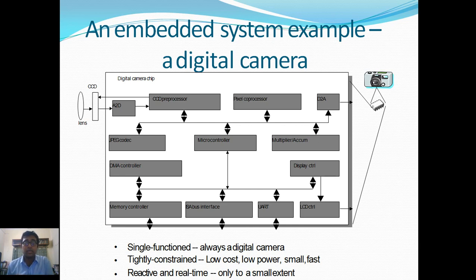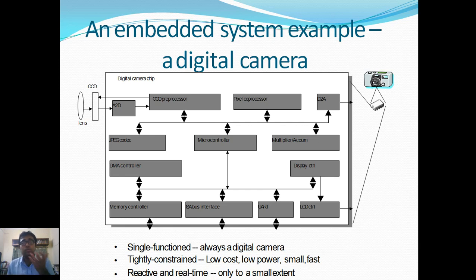In case of a digital camera, it is important that it needs to be tightly constrained. First we had analog cameras, now when you go to the digital camera, the quality of the camera increased, but the size of the camera decreased because of low cost, low power, small and fast. These are the four major factors. In case of reactive and real time, in a digital camera, it needs to be considered only to a small extent.